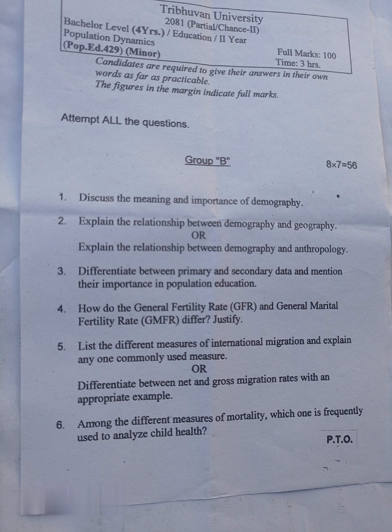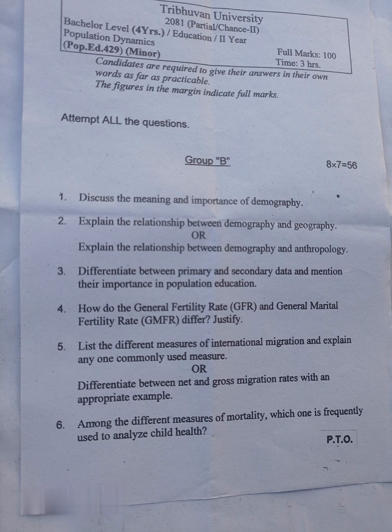Group B. Attempt all the questions. Marks 8 into 7 equal to 56. Question number 1. Discuss the meaning and importance of demography. 2. Explain the relationship between demography and geography. Or, explain the relationship between demography and anthropology. 3. Differentiate between primary and secondary data and mention their importance in population education.